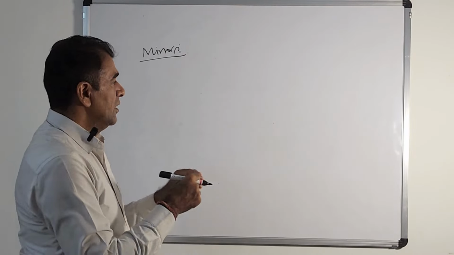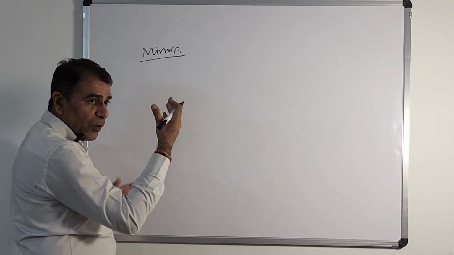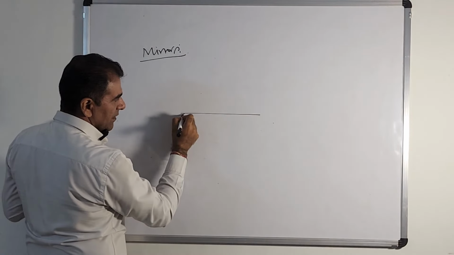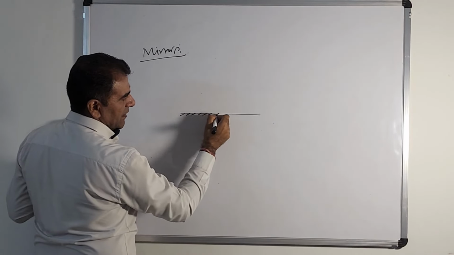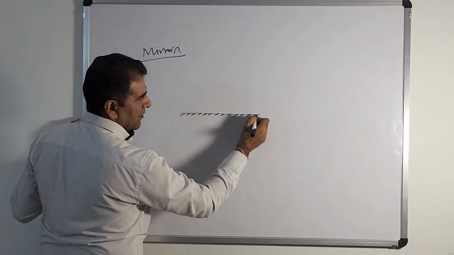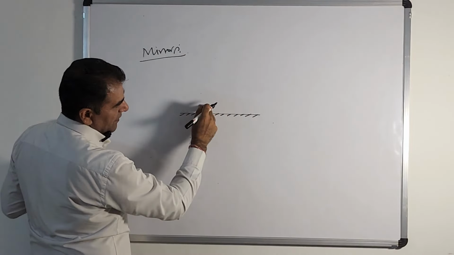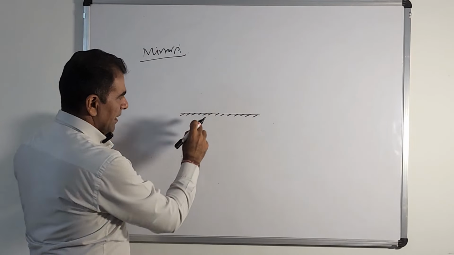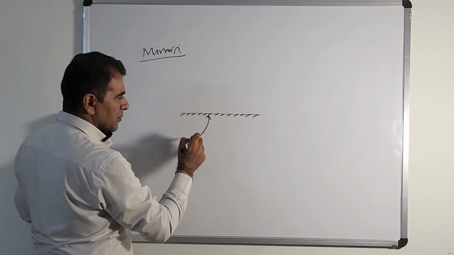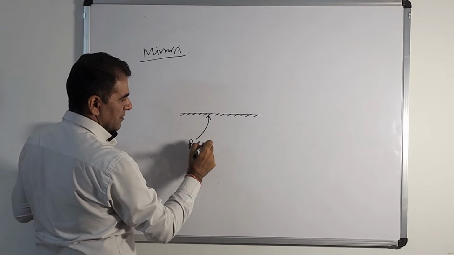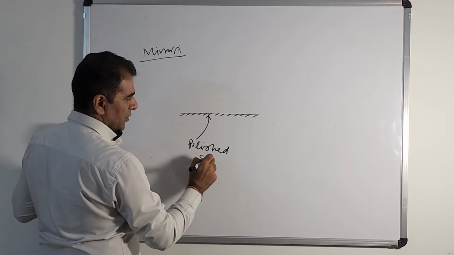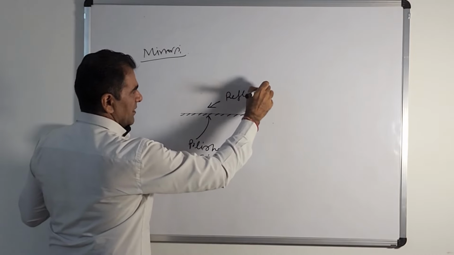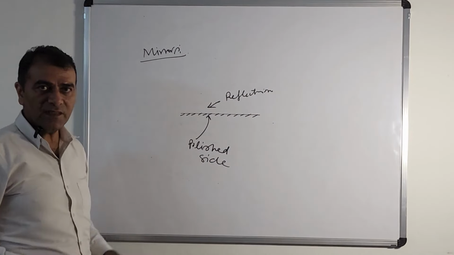So a mirror is shown on paper, in the picture, like this: a line and slanted lines touching it, which means this upper side is bright, through which light can get reflected, and this lower side is not bright, it is the polished side. And this side is the reflection side, through which reflection will take place.